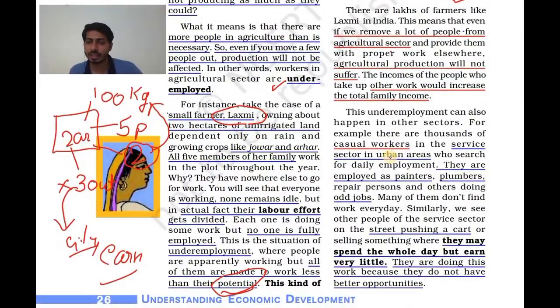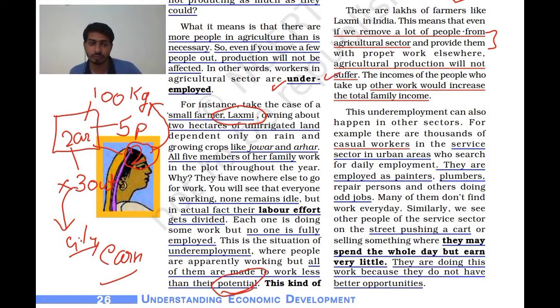So what is happening here in India? There are lakhs of farmers like Lakshmi in India. This means that even if we remove a lot of people from the agriculture sector and provide them with proper work elsewhere, agriculture production will not suffer.